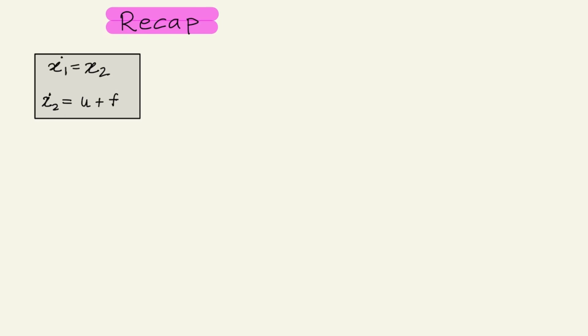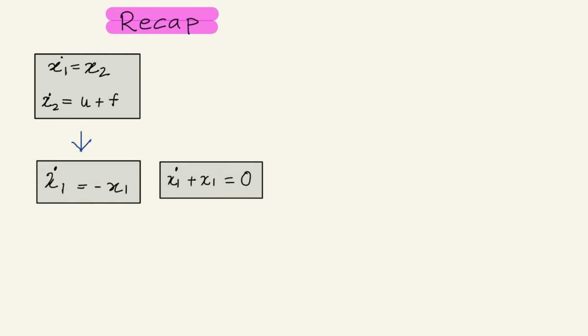To start with, we will take care of the state x1. In the latter part of the derivation, we will take care of the state x2 also through the control input u, but first starting with the state x1. So what we want from the state x1 is x1 dot equal to minus x1. If we have this, the state x1 is going to go to 0 as time tends to infinity.